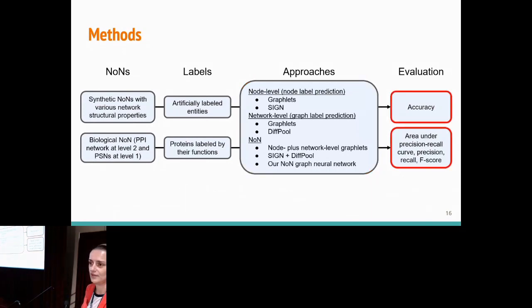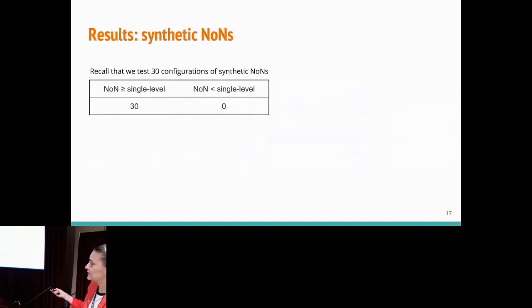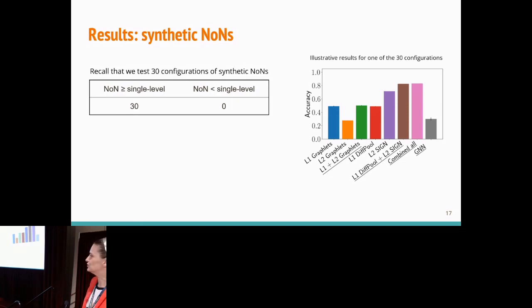And we use some of the established ways to evaluate accuracy of these approaches at the 3 levels, meaning level 2, level 1, and the combined, fairly comparing things against each other. We have 30 different synthetic network of network configurations that we produced. And just a key summary statistic that at least one of the NON approaches that we use beats all node level and graph level approaches, which are single level approaches. It is never the case that single level beats NON. Again, this is just verification that these integrated approaches do what they're supposed to do, but doesn't necessarily mean anything spectacular. I'm going to skip this in the interest of time.